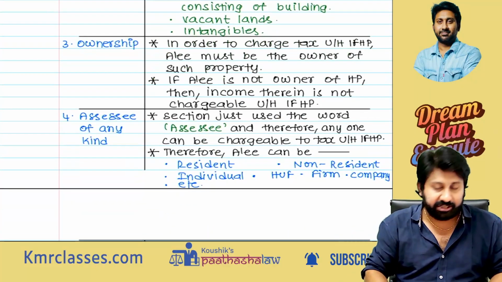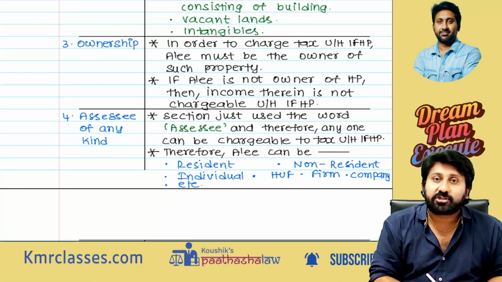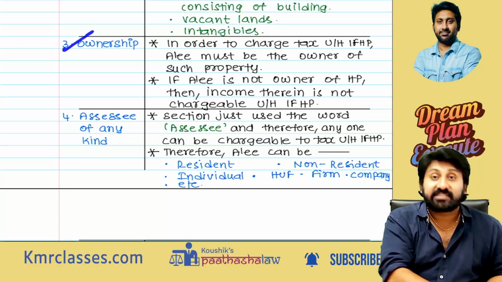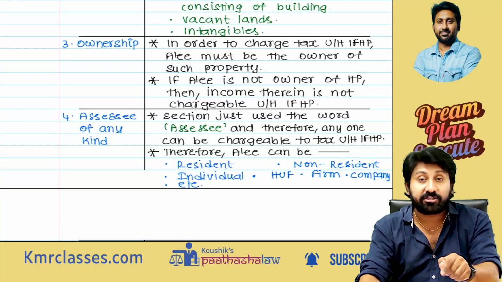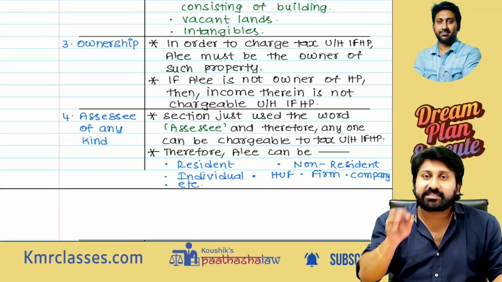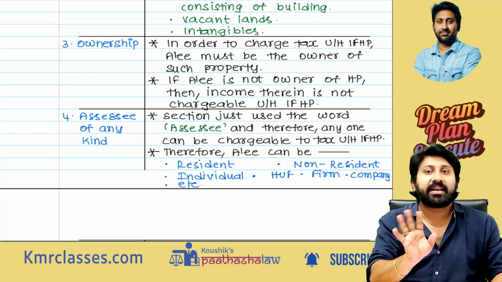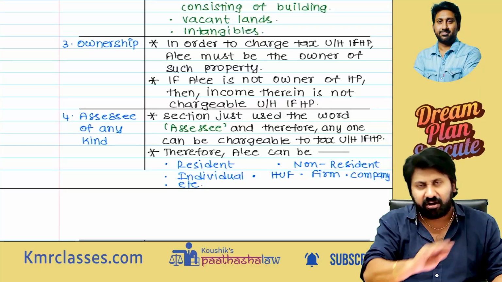Next one, ownership. Another very important condition of income from house property is that the assessee must be the owner of that property. Exam questions are coming on this point, so please listen carefully. When I say ownership, he need not be a registered owner. If he is a registered owner, fantastic.